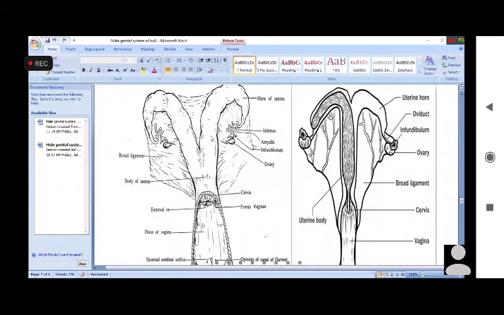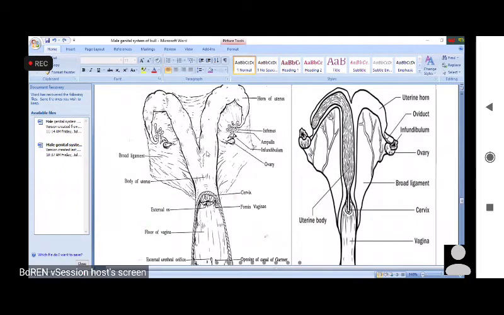Right. Another is, can you see the horn of the cow? The horn is coiled and gradually becomes narrow. Can you see? This is the thick part, and slowly it becomes narrow. It is coiled, that means twisted, and gradually it becomes narrow up to this. But in case of the mare, the horn is short and does not gradually narrow. It is short, it is not coiled, and it abruptly, suddenly ends.